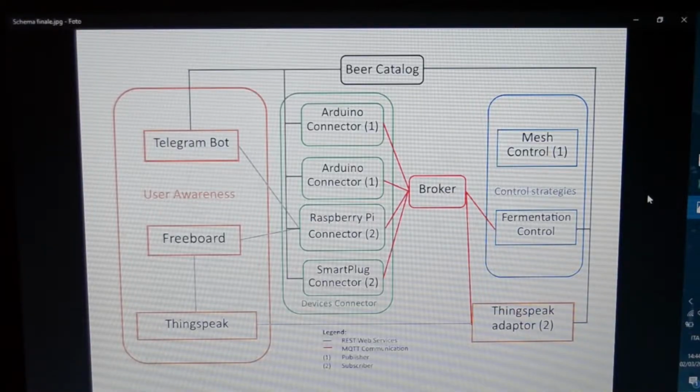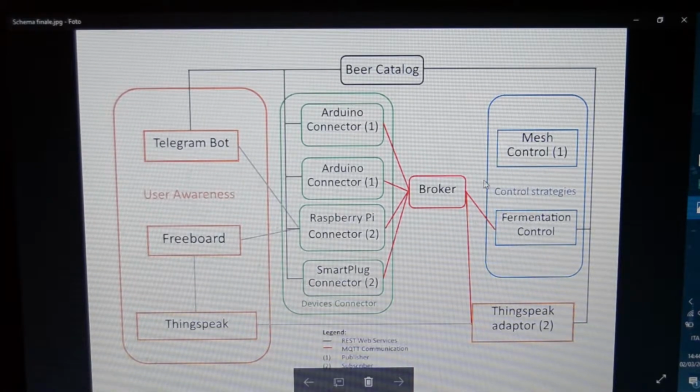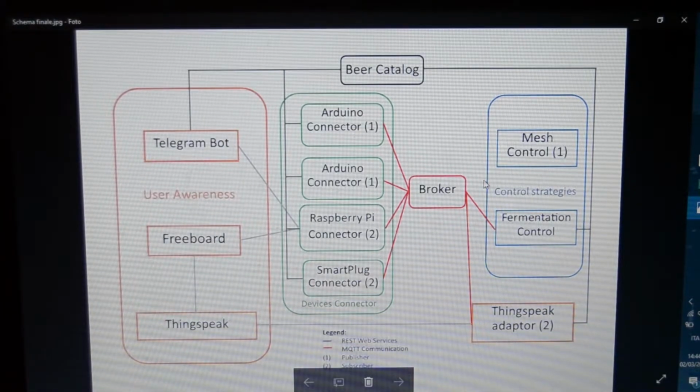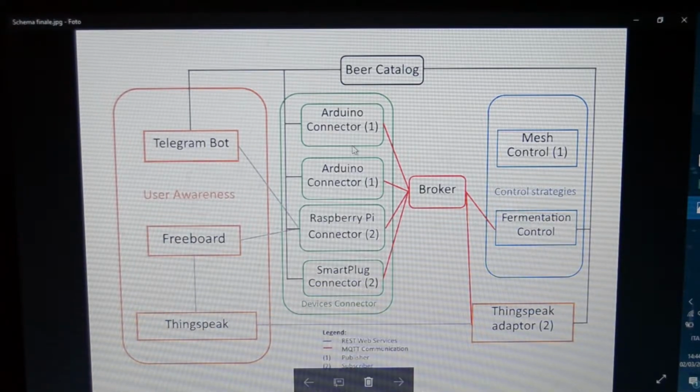As can be seen from the plant, it is composed of different actors and it implements a microservices architecture. The microservices approach is very important and useful since it makes our system modular and scalable. Actors interact with each other through the MQTT protocol, passing information through the broker, and with the catalog by using REST.